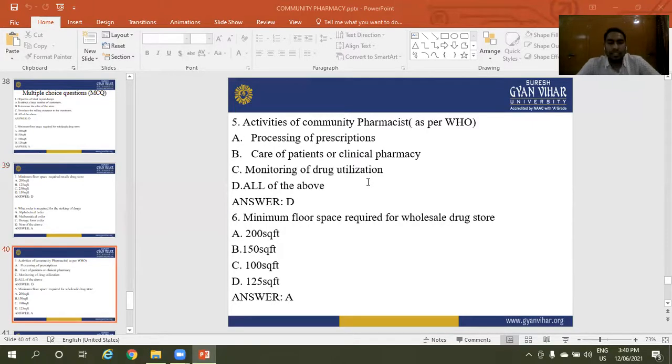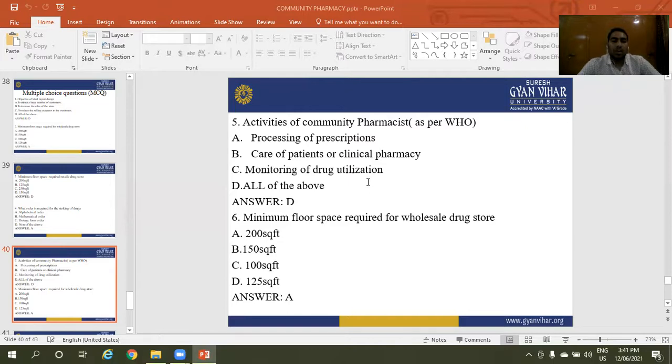Next question: activities of a community pharmacist as per WHO. Option A is processing of prescriptions. Option B is care of patients or clinical pharmacy. Option C is monitoring of drug utilization.